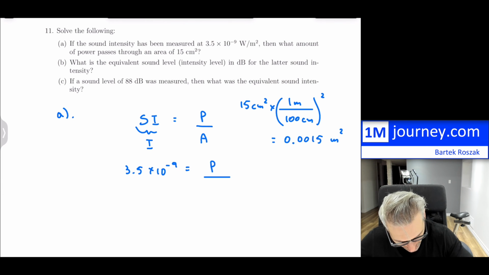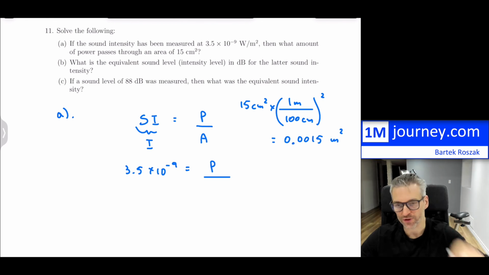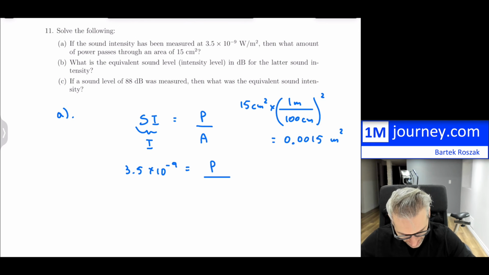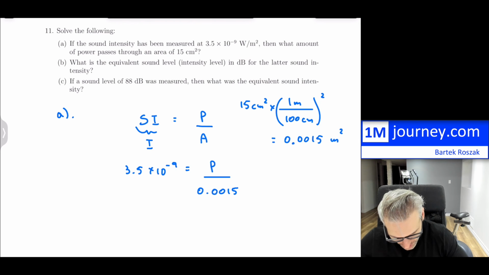Meters squared, that's what you're going to have, and you can get that from your metric prefixes as well, because centimeters is just 2 away, and if you square that, that's 4 metric standard decimal places that you would have to shift over. So if I plug this back in, now it is all in metric standard, I'm going to get what power is.